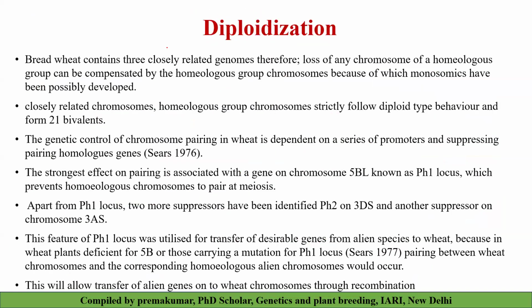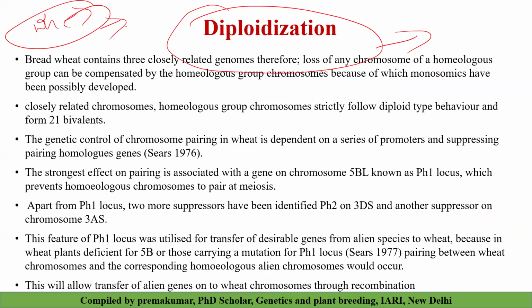Then what is diploidization? A very important mechanism. Wheat, even though it's a polyploid, does not undergo any multivalent formation. And why is it so? Even though it's a polyploid, why does it not undergo multivalent pairing?